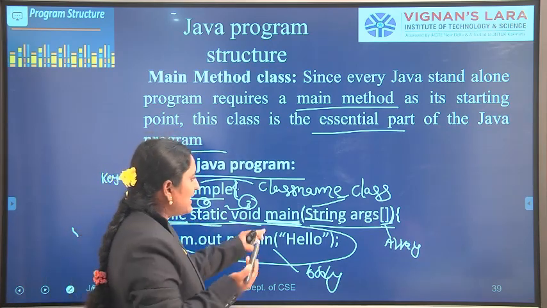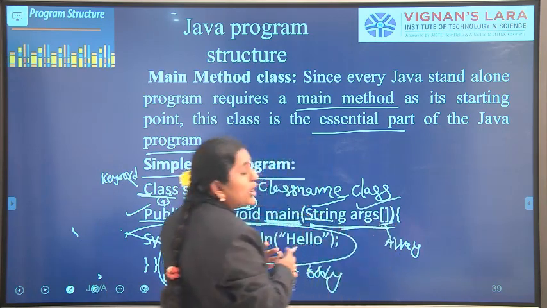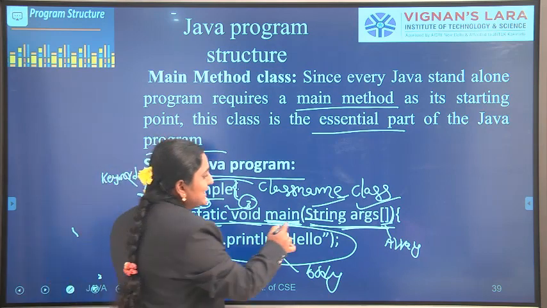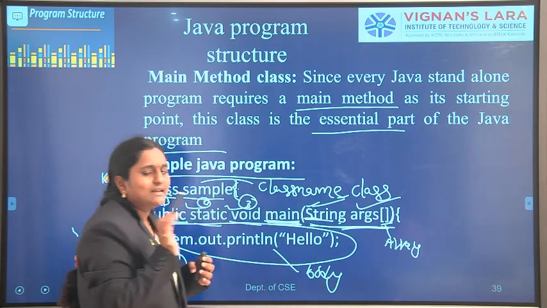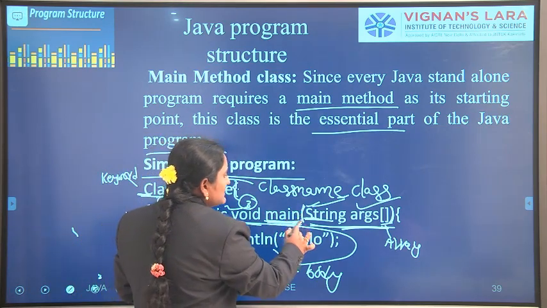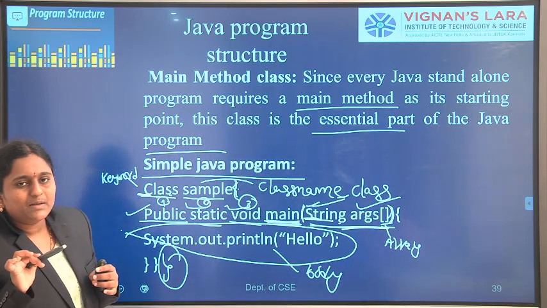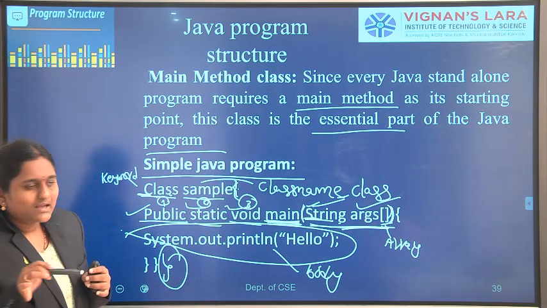So in this main function, we have to pass the parameters, String args array. Arguments and parameters are the same. String is a predefined class, and the first letter S should be uppercase. We open the parenthesis and close it. Next, after main we open the curly brace, and at the end of the program we close the curly brace.